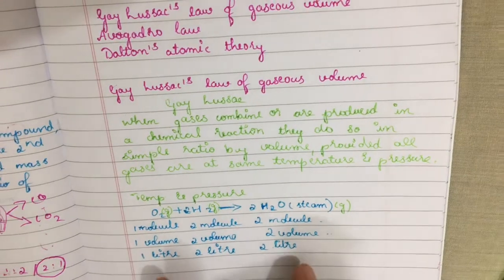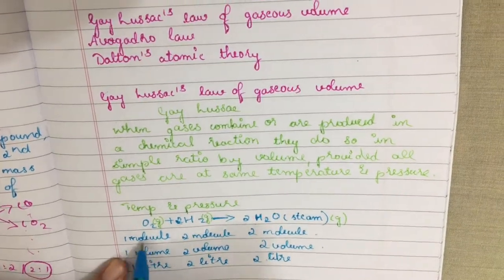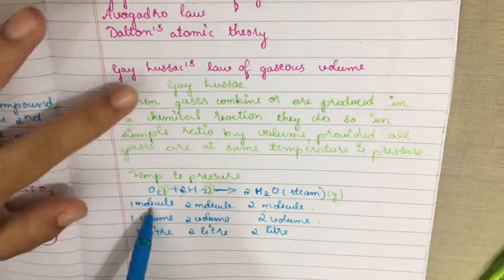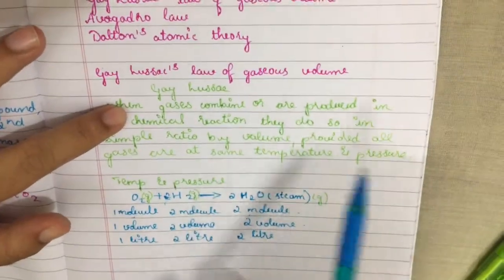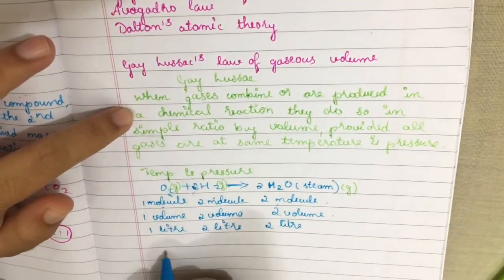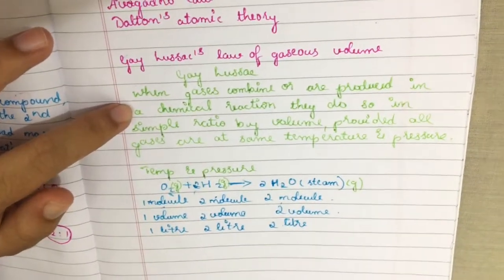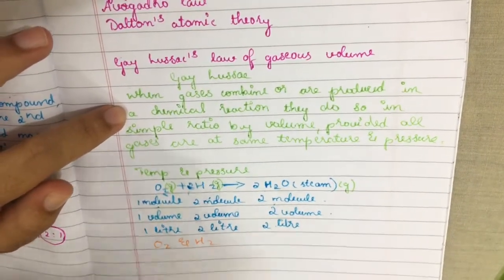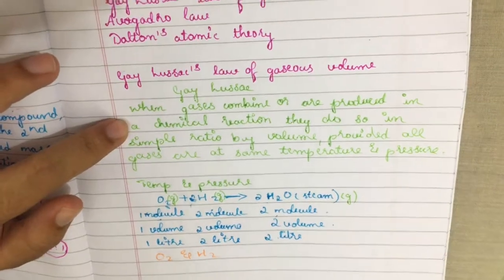This is the reaction taking place for the formation of water.